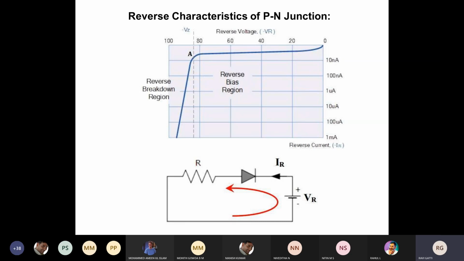So you can see in the diagram. For the diode, for the negative terminal we are applying a positive voltage, and for the positive terminal of the diode, we are applying a negative voltage. So this configuration, we call it as a reverse bias condition.